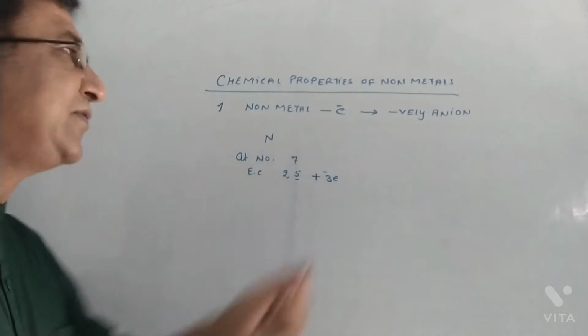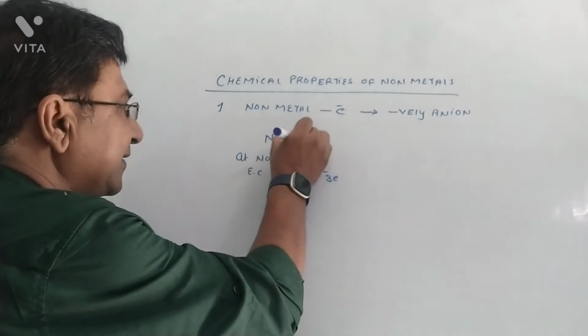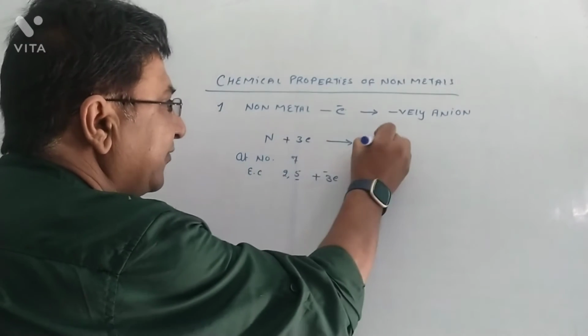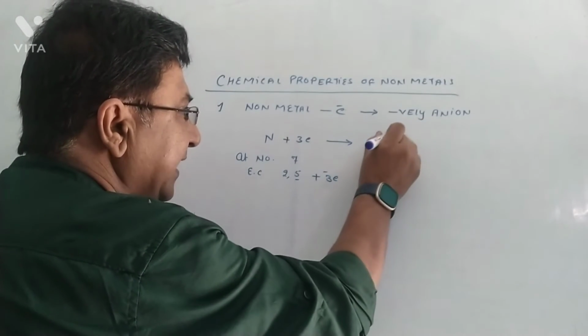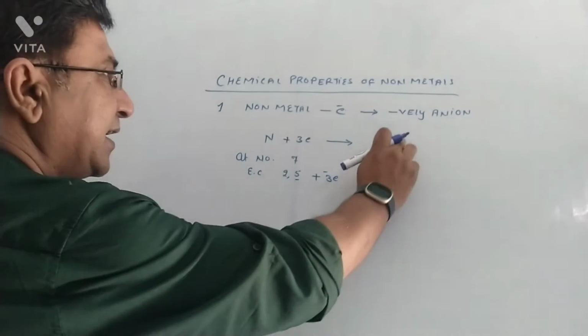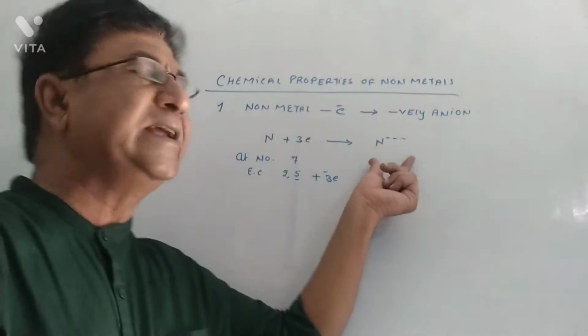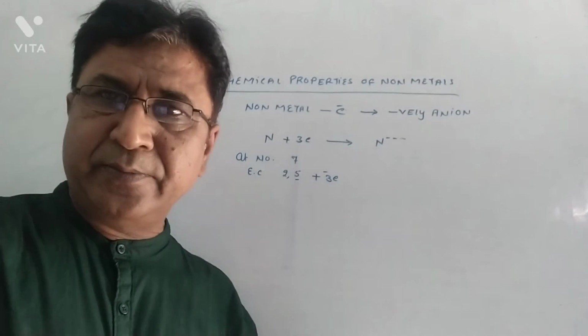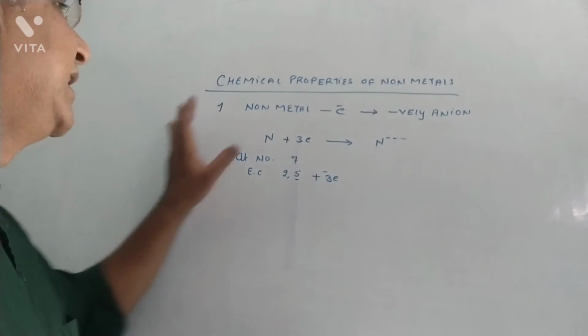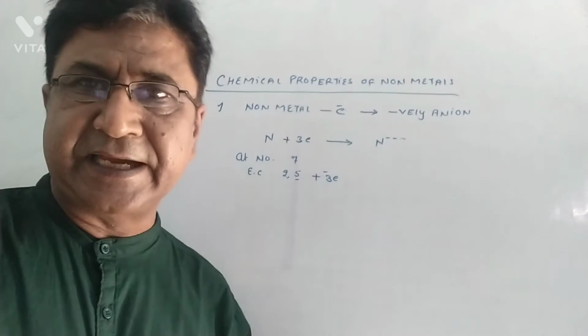When it gains 3 electrons, it will become a negatively charged anion. There will be 3 negative charges after gaining the electrons. So remember, non-metals gain electrons and become negatively charged anions.